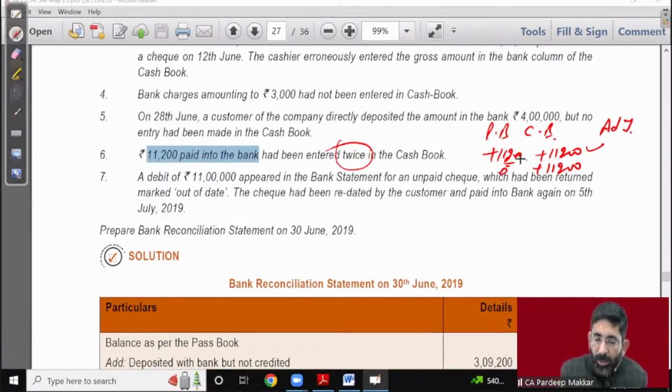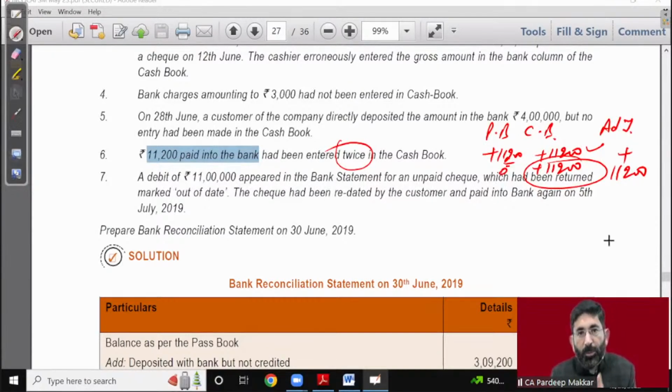So this is okay. This is tallied. 11th on 200 has been added once, that is tallied, but twice means one more time we have added. So whatever we have done, bank will have to do the same. There's no point is it wrong or right. That is not a point of discussion because we are not discussing about rectification. We are discussing about tally. So it is to be added.